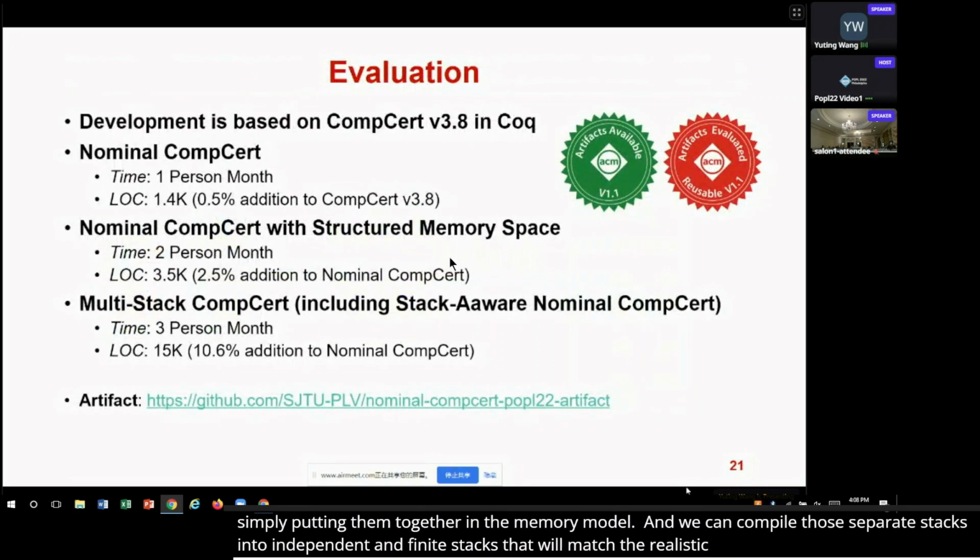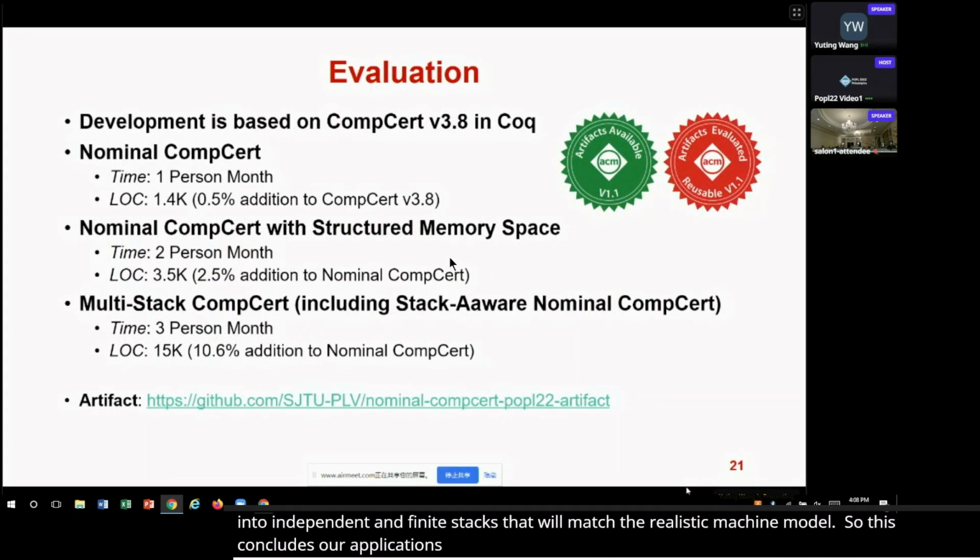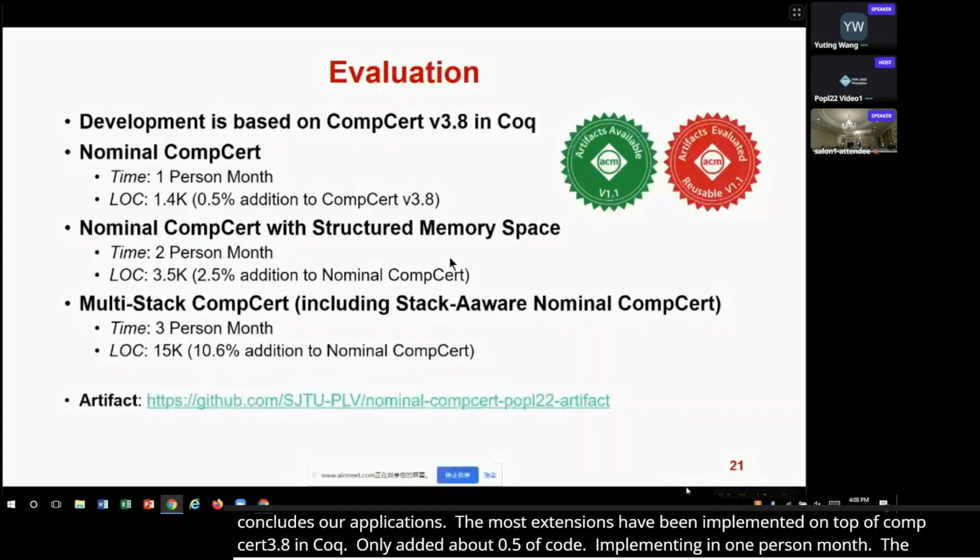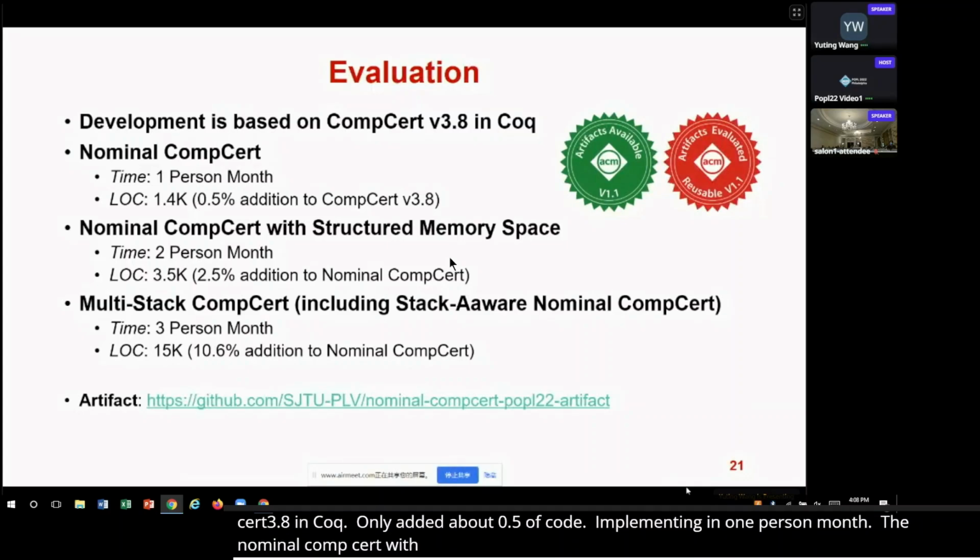So this concludes our applications. The above extensions have been implemented on top of COMSURT version 3.8 in Coq. The nominal COMSURT is a very moderate extension to COMSURT, only adding about 0.5% of code. It is implemented in 1 person month. The nominal COMSURT with the structured memory space takes a bit more effort.